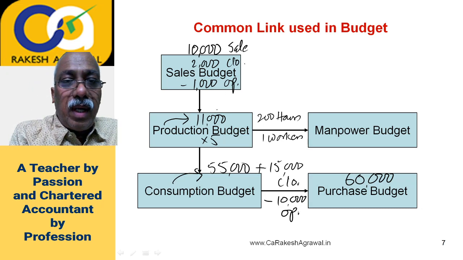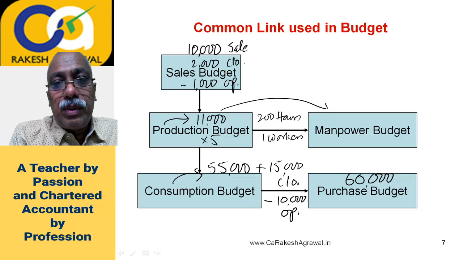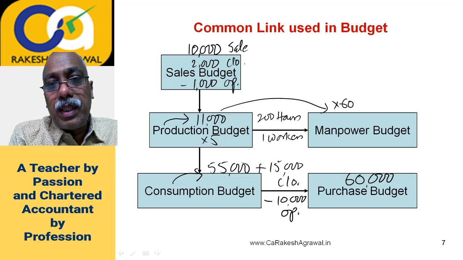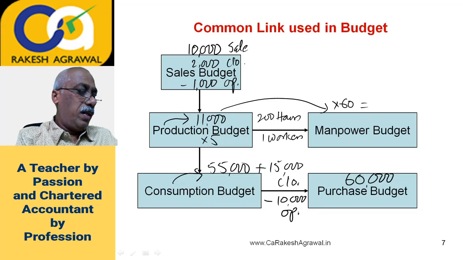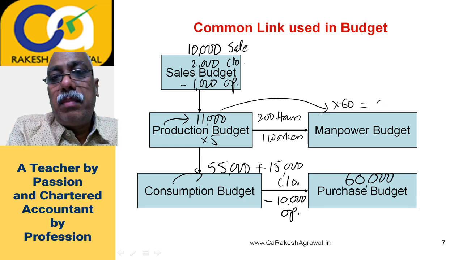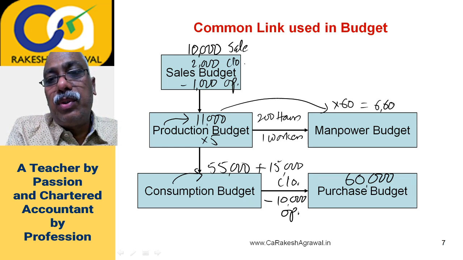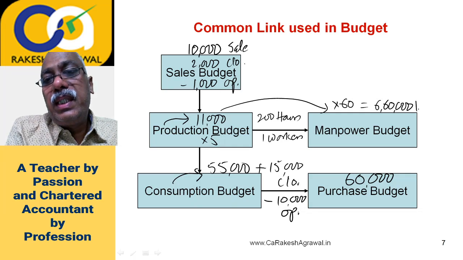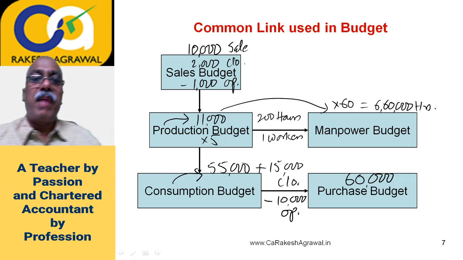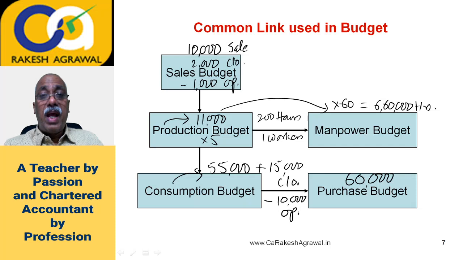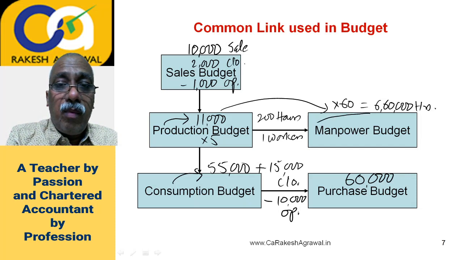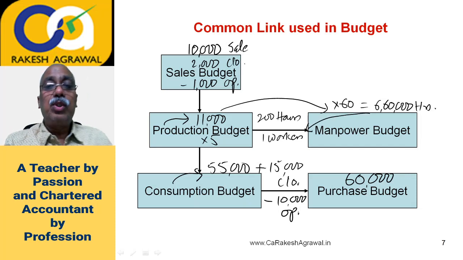So 11,000 cars to be produced into 60, right? 11,000 into 60 can be done orally also, but just for accuracy I am also doing it on the calculator. So 6,60,000 hours of manpower will be required, and one worker works for how many hours? 200 hours in a month.